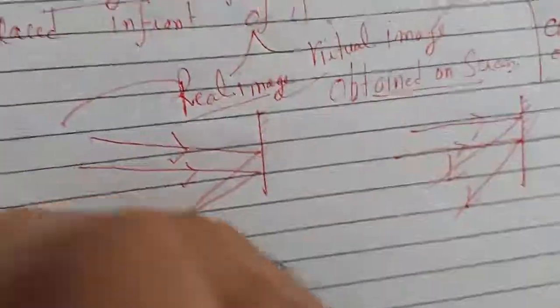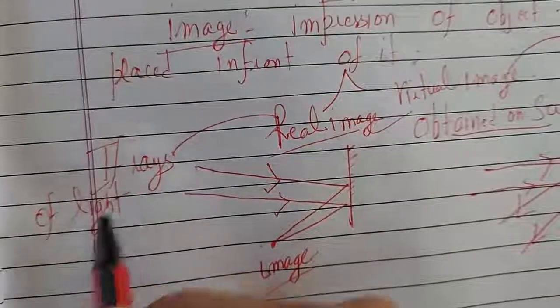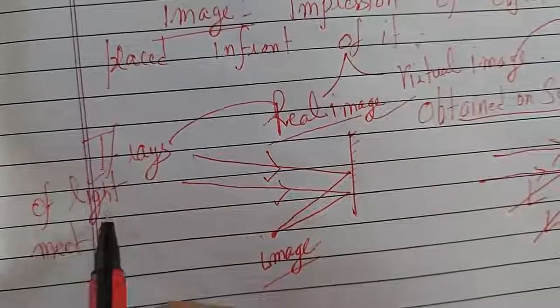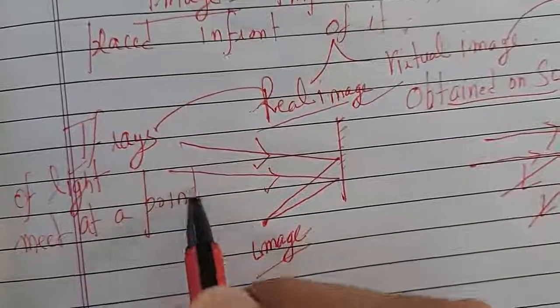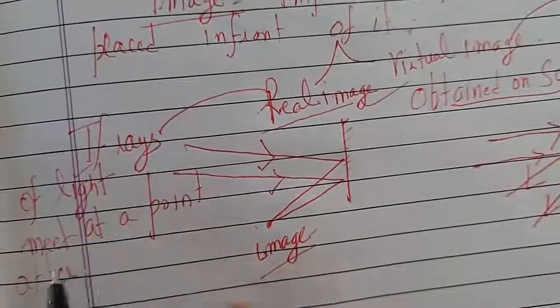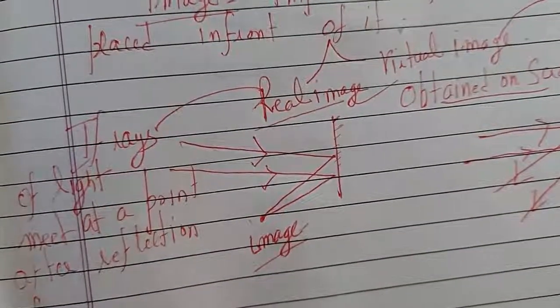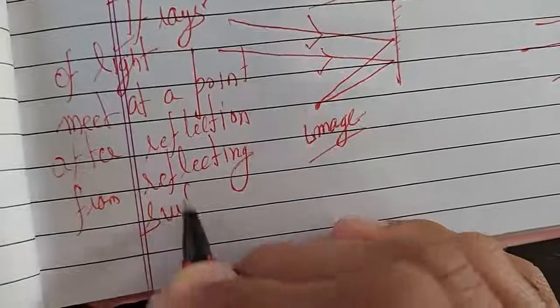So what is a real image? If rays of light meet at a point after reflection from the reflecting surface, then a real image is formed.